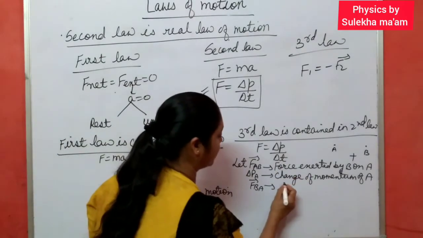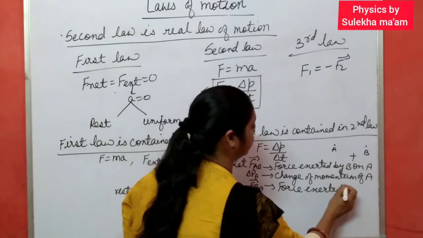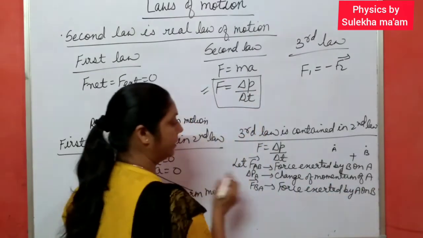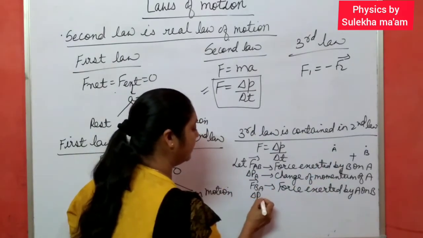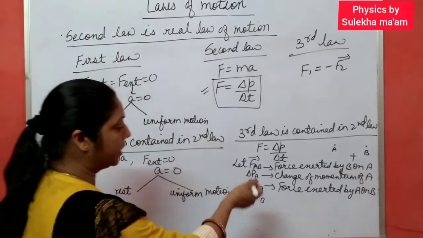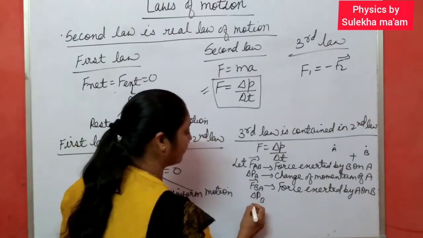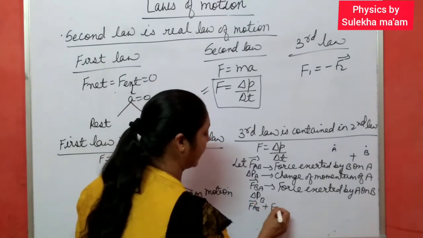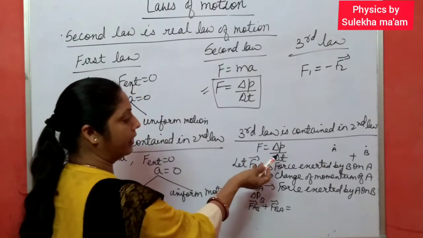Opposite of this one: force exerted by A on B. And again, there is a change in momentum of B due to collision. So, total force when the two bodies collide becomes what? Total force becomes FAB plus FBA. And what is Newton's second law?